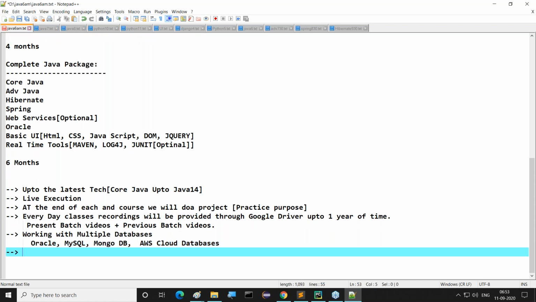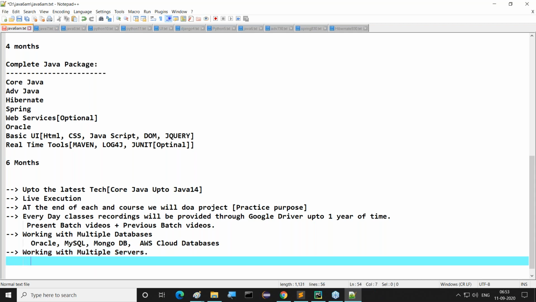Then another thing is working with multiple servers for our applications. For server-side applications, what are the various servers we are going to use in our classes? Tomcat.